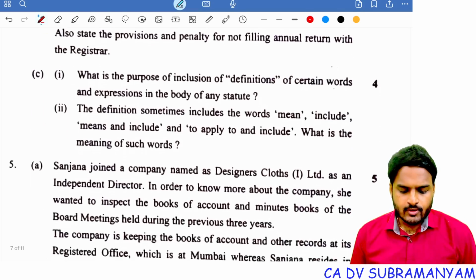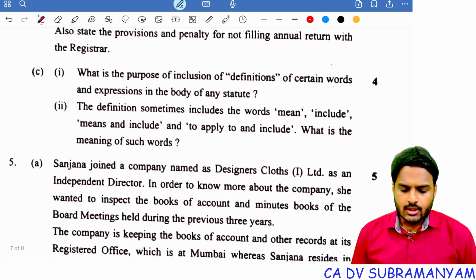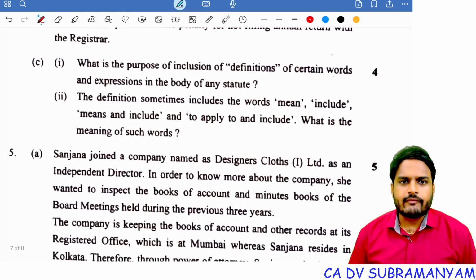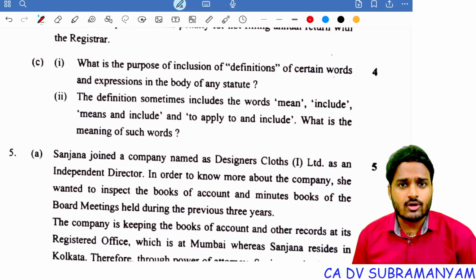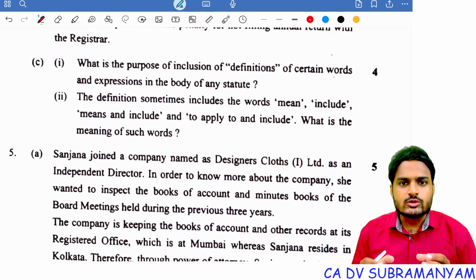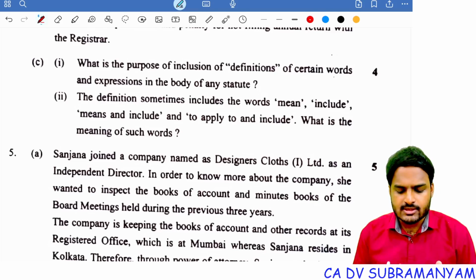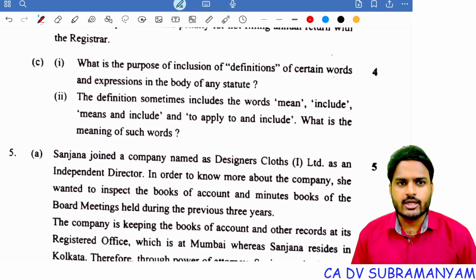Next question, what is the purpose of inclusion of definitions of certain words and expressions in the body of any statute? So they're asking you the purpose of definitions. To avoid frequent repetitions in the entire law, to shorten the language of the law. And next one, to bring uniformity of the words used in the statute. So this is the answer for inclusion of definitions of certain words and expressions in the body of any statute.